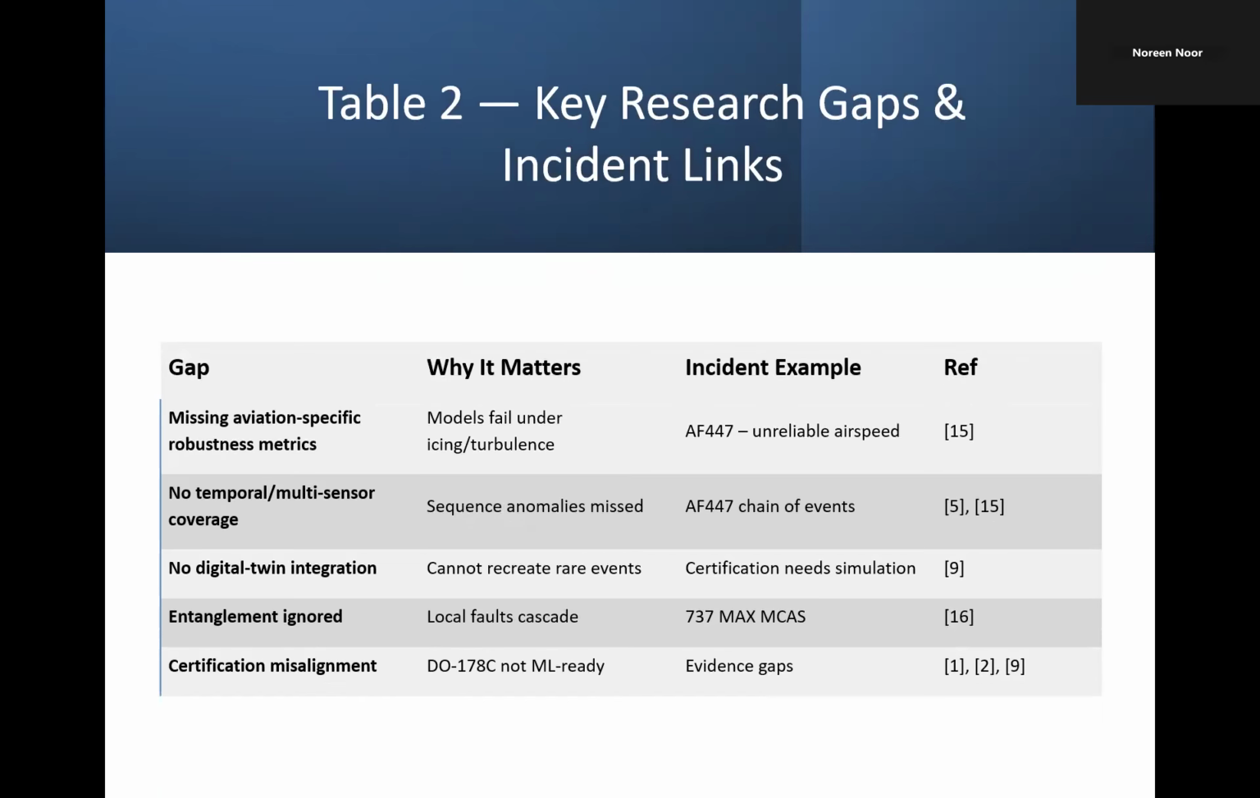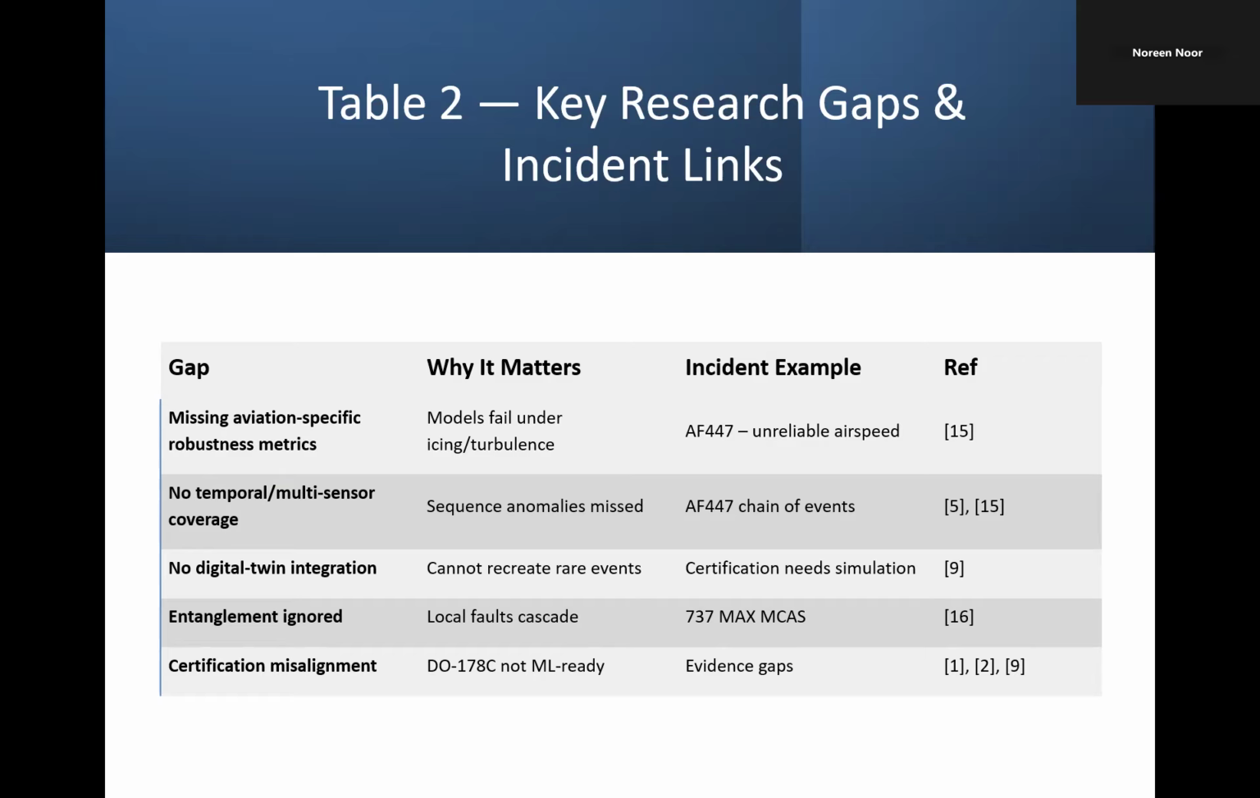Next, we have this table, the research gaps and incidents. This table actually demonstrates how each gap is linked to real aviation accidents. While searching for the paper, I tried to see two kinds of accidents which are real-life examples. So I put them in the table here. For example, the very first one, Air France 447, involved unreliable airspeed due to pitot icing, something robustness testing should detect.